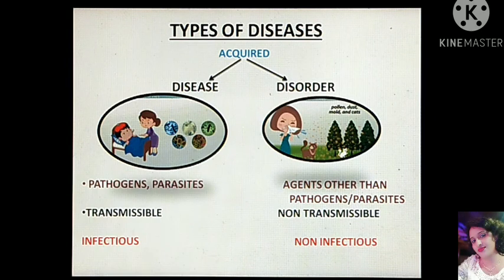Thus, we can segregate acquired diseases into two major groups: infectious and non-infectious. Infectious are those diseases that are transmissible, whereas non-infectious diseases or disorders are non-transmissible.